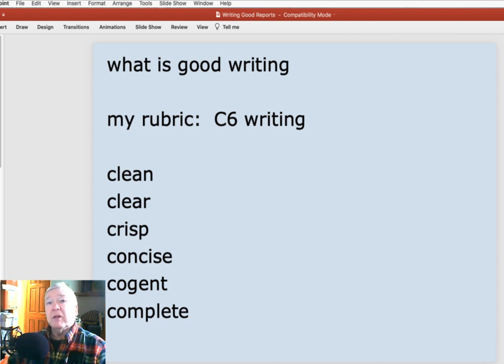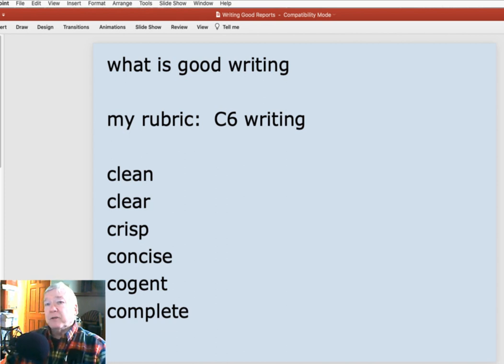So I've developed my idea of what constitutes good writing for my classes. It's not an English class, and so there's a lot of stuff I will not grade you for, although I might mention to you, because the point is, over time, as you do one report after another, you consistently get better at a lot of things that I hope maybe you had learned in your English composition class, but maybe not with reference to technical writing.